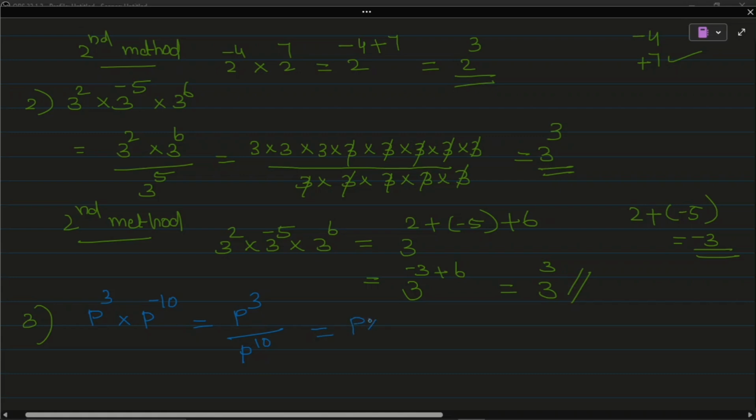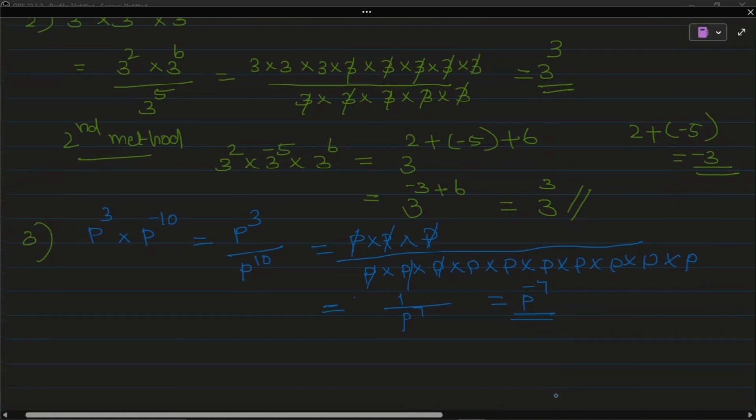Now p cube is p into p into p. Now we can cancel 1 p. Now second p, third p. So from 10, 3 get cancelled. So the answer becomes 1 by, here nothing is there, that means 1. 1 by, from 10 p, 3 p got cancelled. So 7 p is remaining. So you can write it as 1 by p raised to 7, or you can write it as p raised to minus 7. That is the first method.